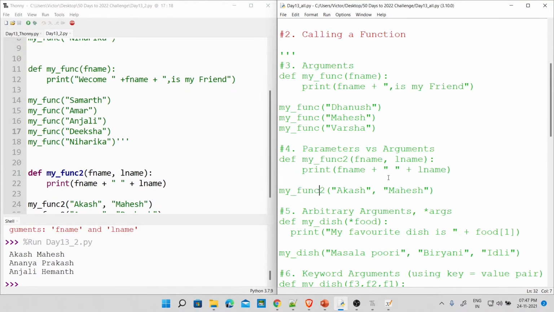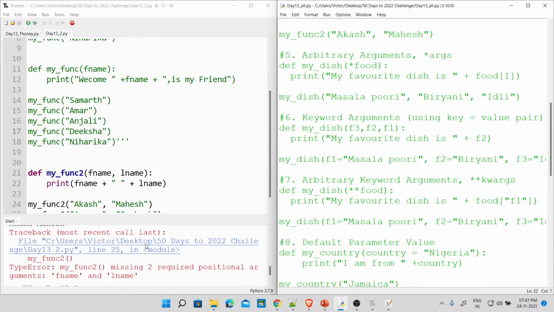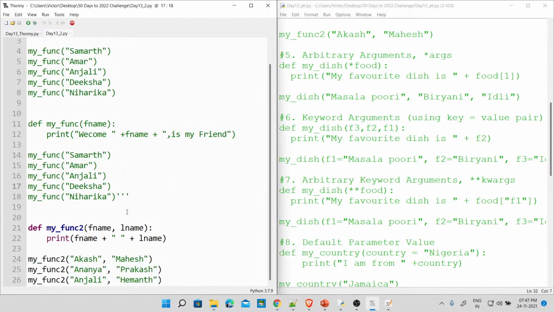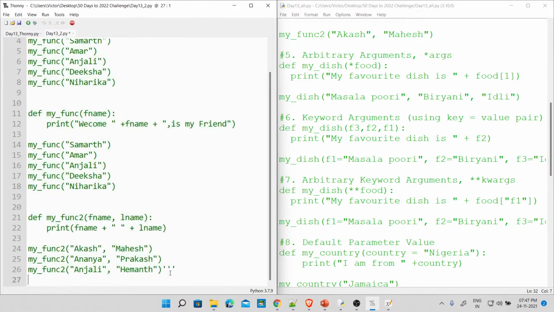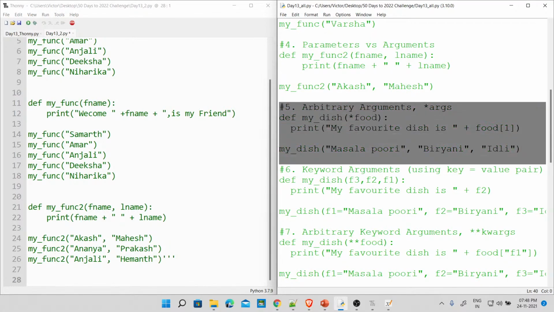Usually this was what we have been doing previously. So we thought today let's look into Thonny. I'm going to close this shell and let me start afresh. So till here is fine. I'm going to remove this now, comment this out, and then get back here. Done. We have done till here. So arbitrary arguments we are now going to use. Till here, Control C. Now come back here, Control V.